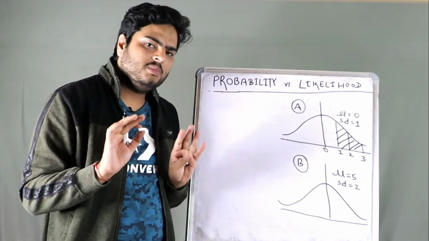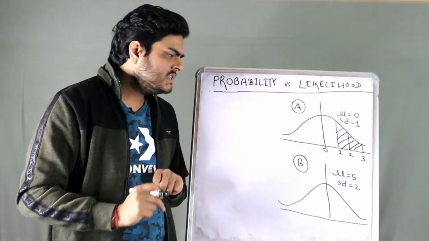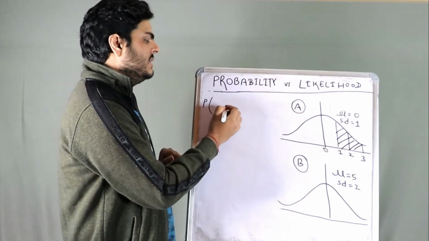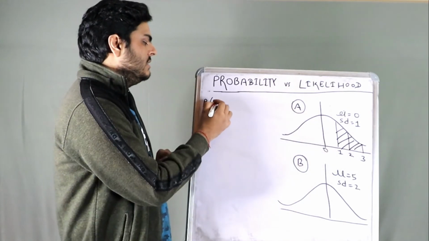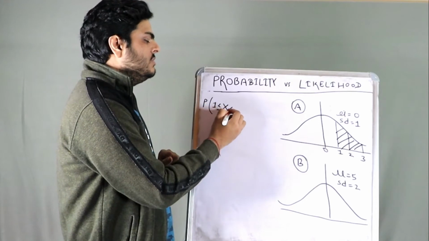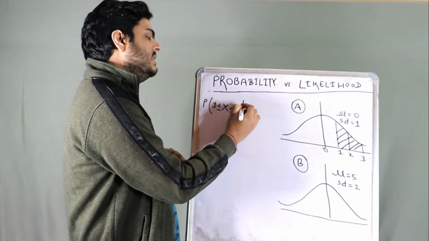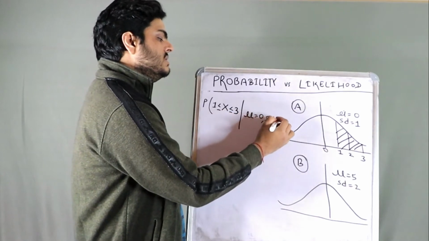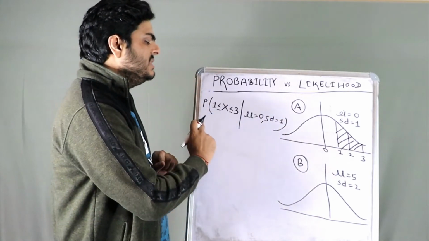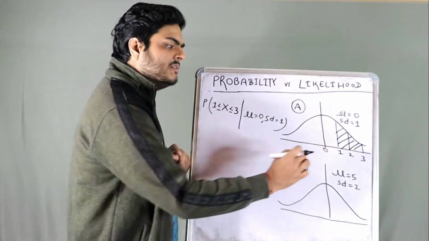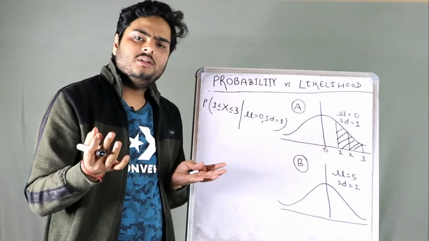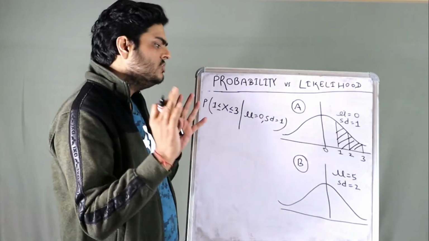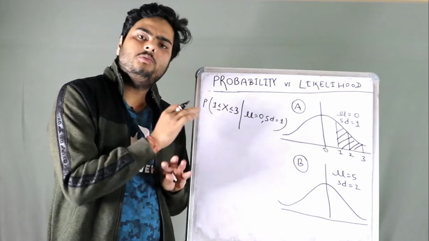This becomes your probability. How do we write that in an equation, guys? Probability of a random employee X getting a raise between 1% to 3% given mu is equal to 0 and standard deviation is equal to 1. What will this output be? This output is nothing but whatever is the area under this curve. That number may be 0.5, 0.6, 0.2, we don't know. Let's assume any number. This is about probability, guys.